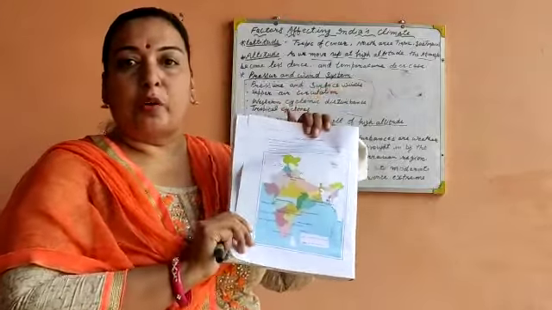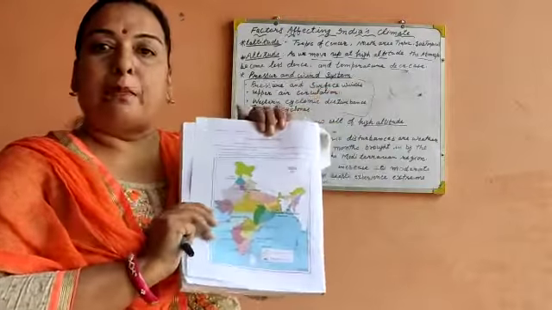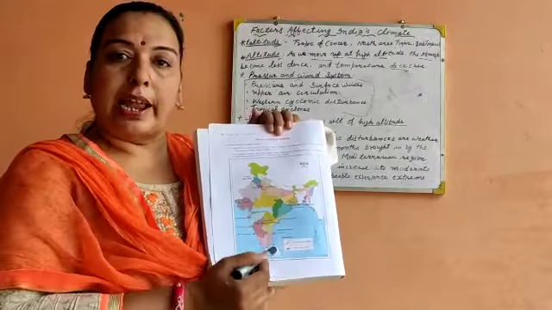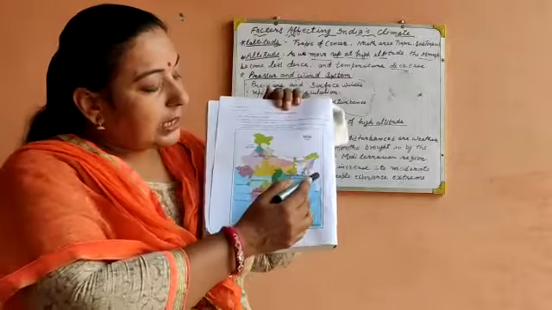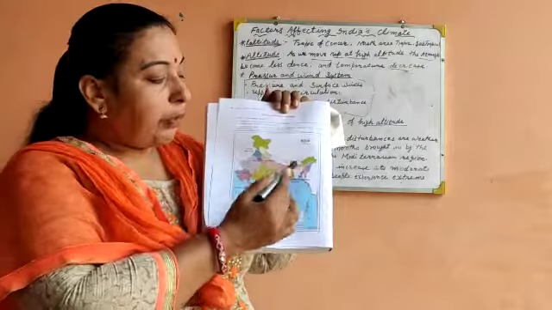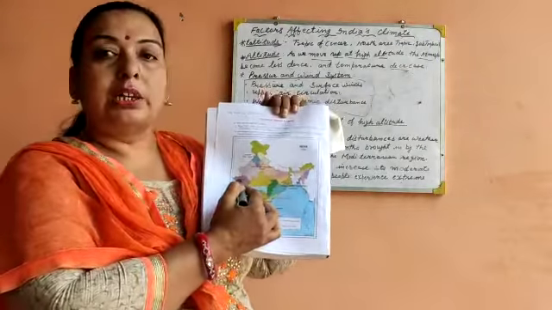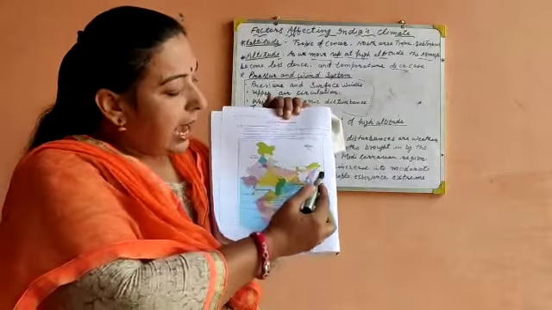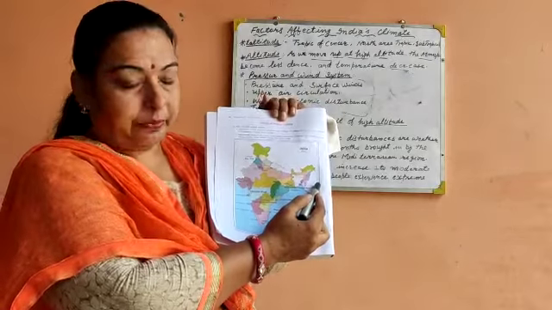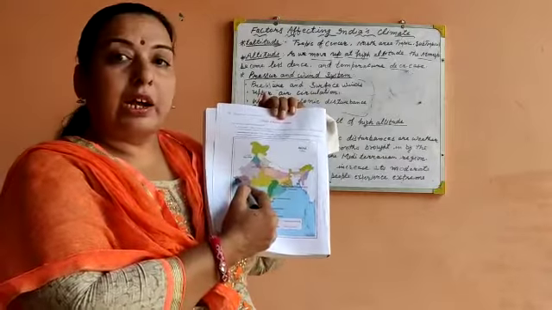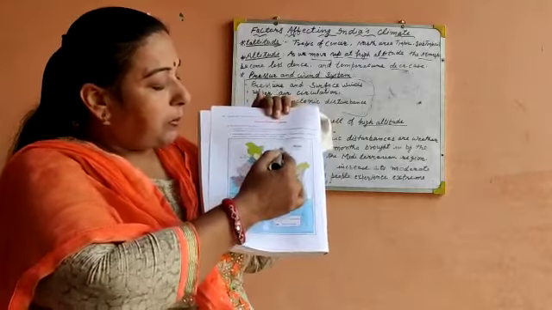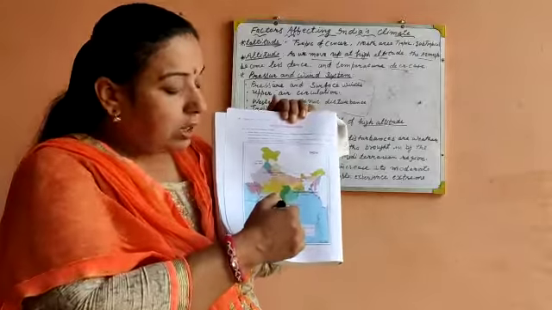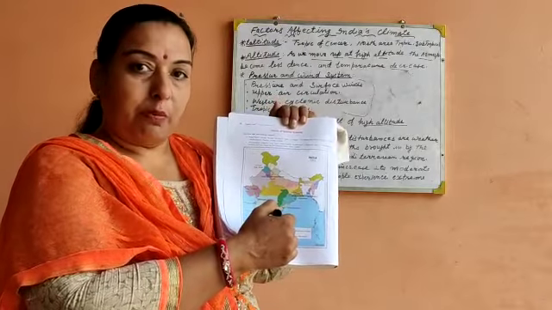Let's start with the help of a diagram. This is the map of India. East side, west, north and south. So this is the equator, and it passes through the middle of India. On the north side is the Rann of Kutch, and on the east side, Meghalaya. When the equator divides our earth into two parts, the upper part, the northern part, is known as the northern hemisphere and the southern part is known as the southern hemisphere.